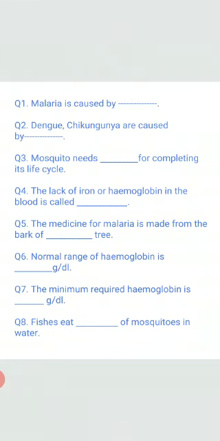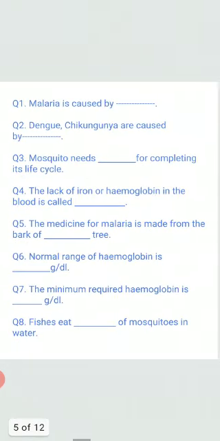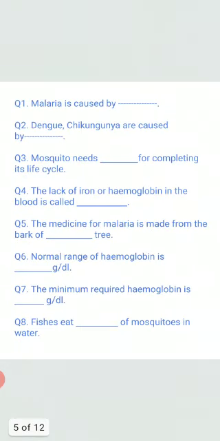Question number 6. Normal range of hemoglobin is dash gram per deciliter. Just remember Aarti's report. Very good. So normal range of hemoglobin is 12 gram per deciliter to 16 gram per deciliter. So we can write the answer 12 to 16 gram per deciliter. Question number 7. The minimum required hemoglobin is dash gram per deciliter. Dear kids, minimum required hemoglobin is 12 gram per deciliter. The answer is 12 gram per deciliter.